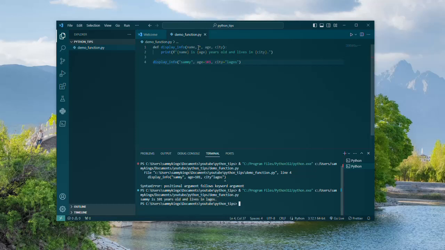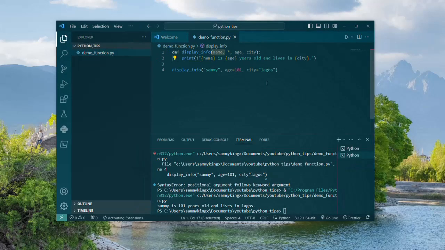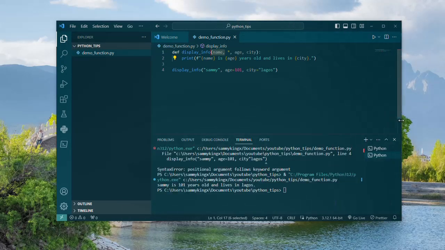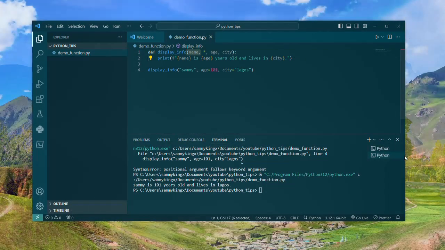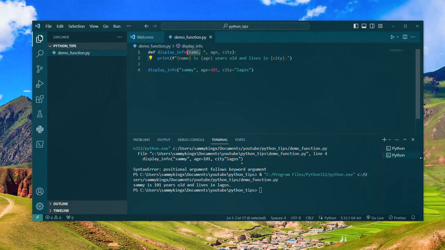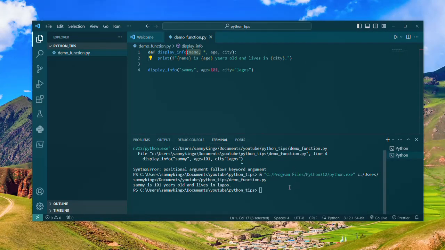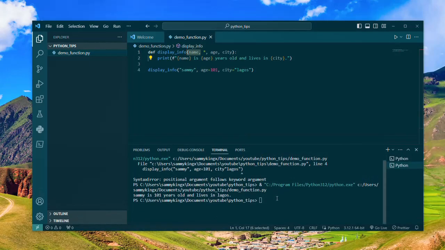Now, if I also decide to remove this, which is also possible, it means that all the same thing still applies. It means that all the let me see if I can zoom in. Yeah, I think this is much better. Then place this at the middle. I think this is much better. Yes, that we can actually see. Yes.